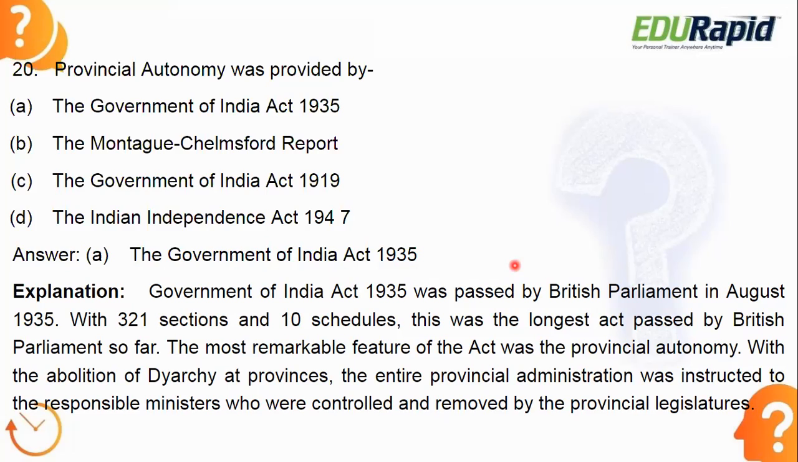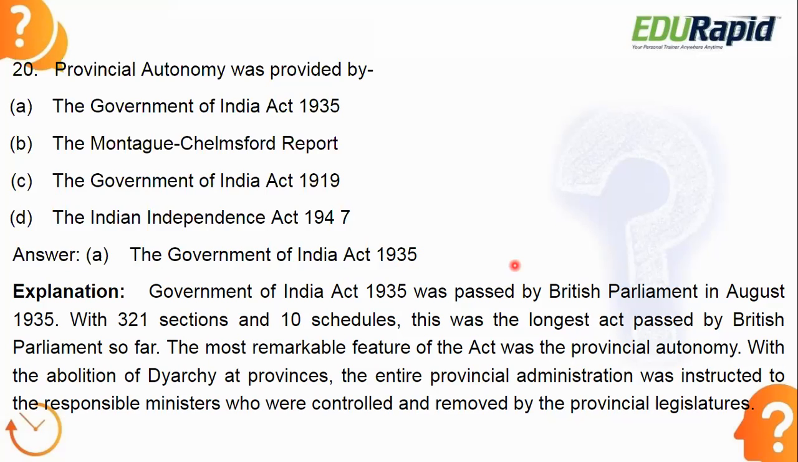This was the longest act passed by the British Parliament so far, because we have studied a lot of acts and regulations right before this. We started from the 1773 Regulating Act and Pitt's India Act, Charter Acts, many acts came. But none of those acts was as long as the Government of India Act 1935. This is the lengthiest one because it consisted of 321 sections and 10 schedules.